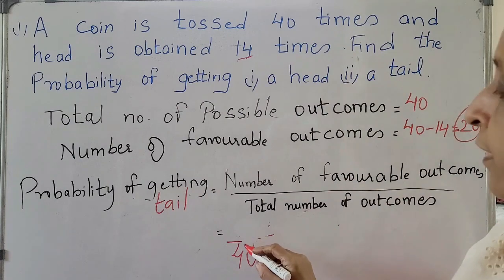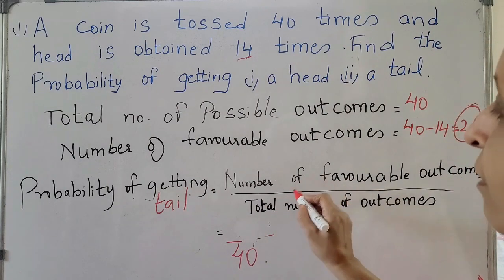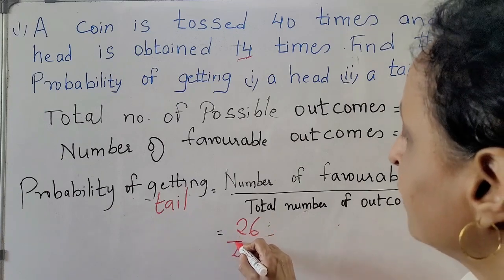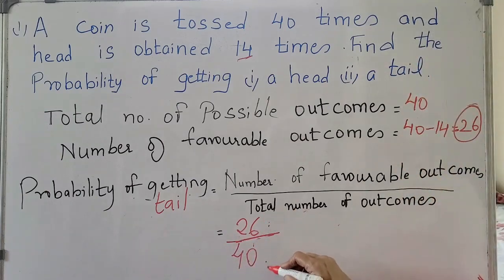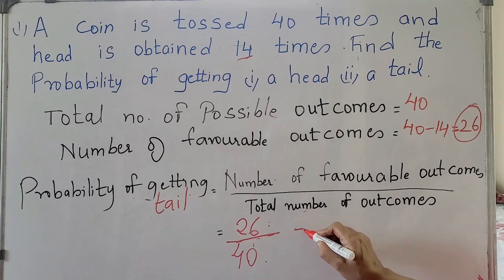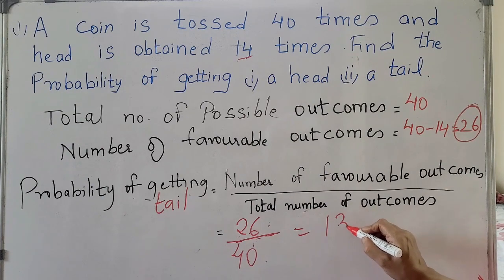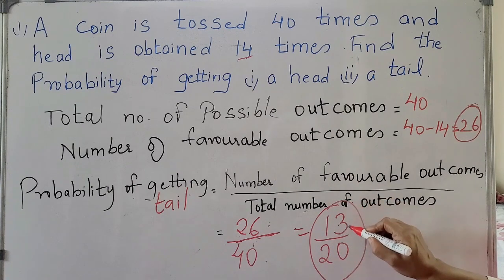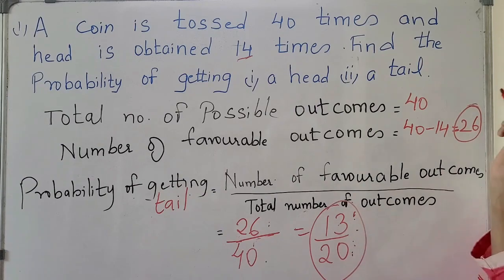So what is the change? The number of favorable outcomes for tail is 26. So 26 upon 40. Now 2 13s are 26, 2 20s are 40. So what is the probability of getting tail? It is 13 by 20.